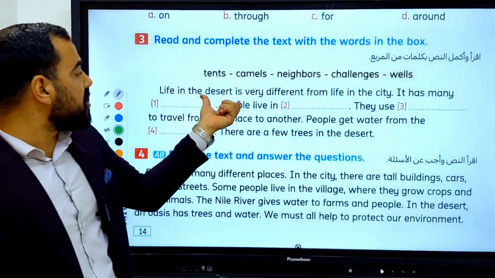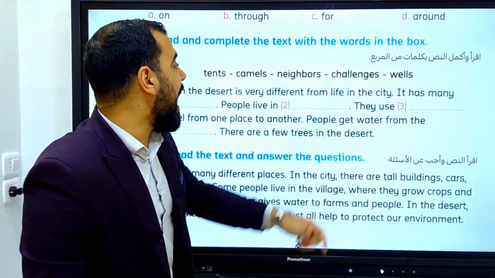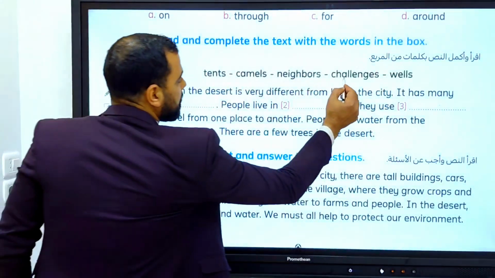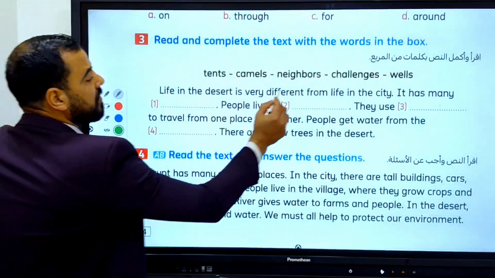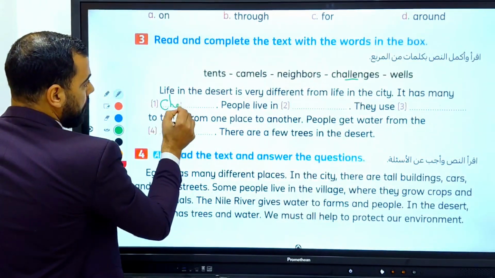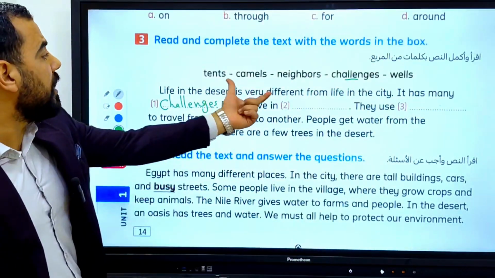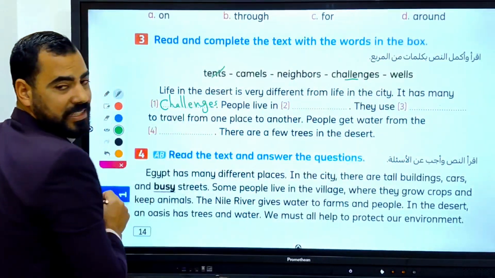Life in the desert is very different from life in the city. It has many challenges. It has many difficult situations. Challenges. People live in tents.